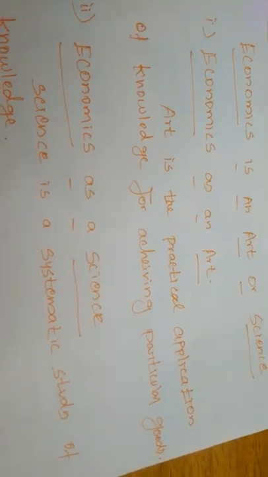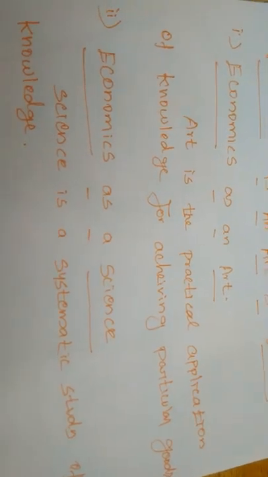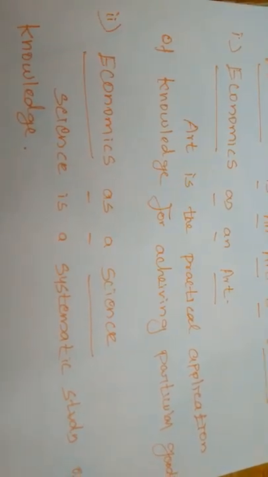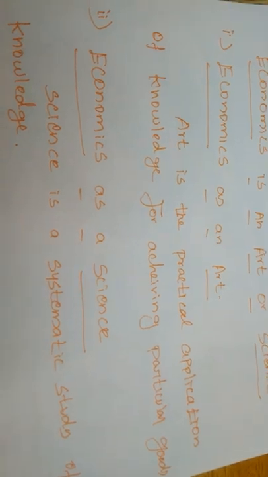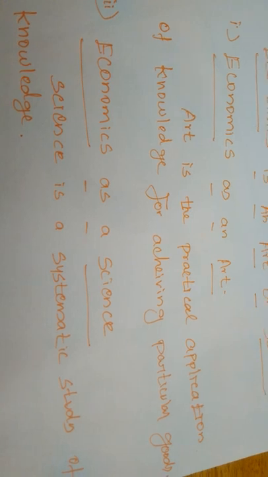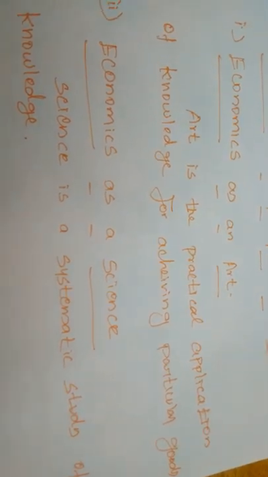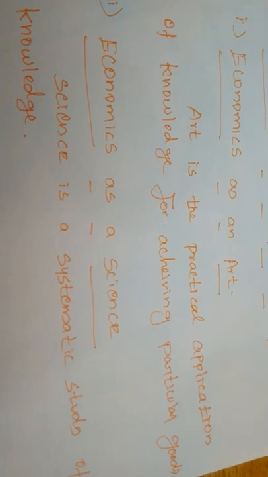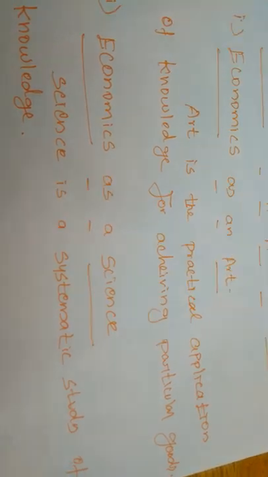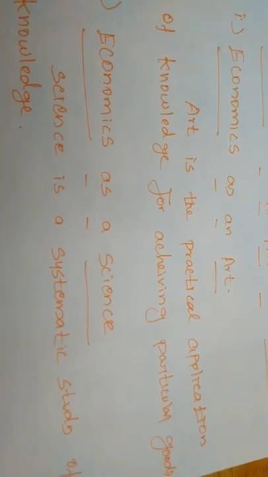Suppose if we have more capital, we can apply the machinery to produce commodities. Then what to produce? Suppose our nation is an underdeveloped nation, so we can't produce the basic necessities of life. If our nation is a developing or developed nation, then we have to produce capital goods.